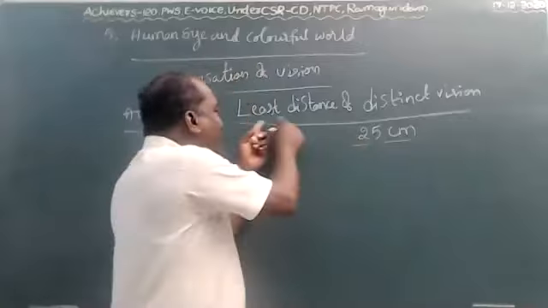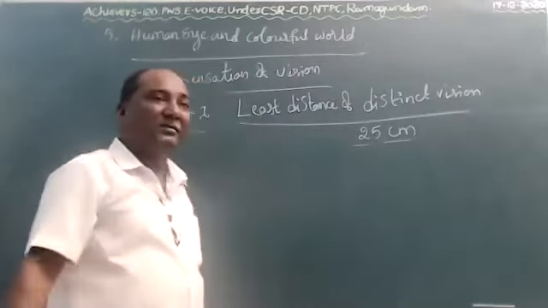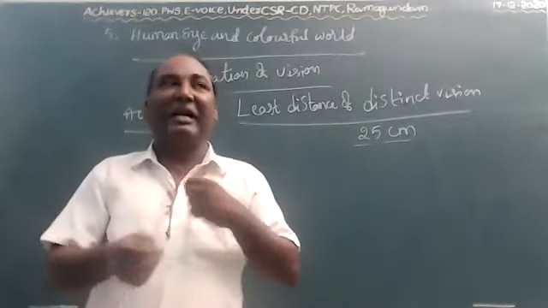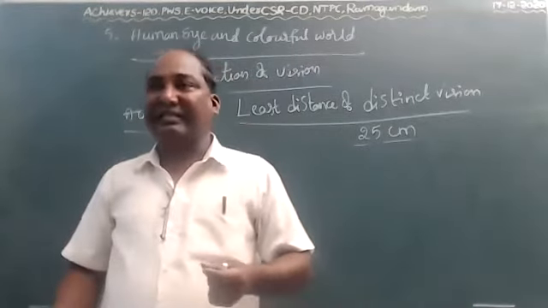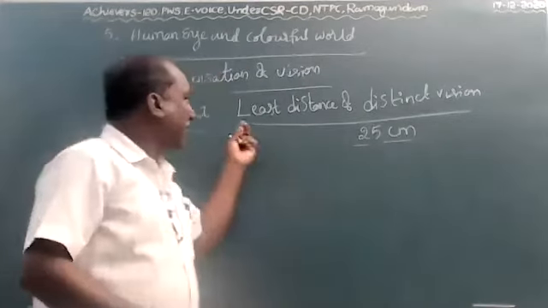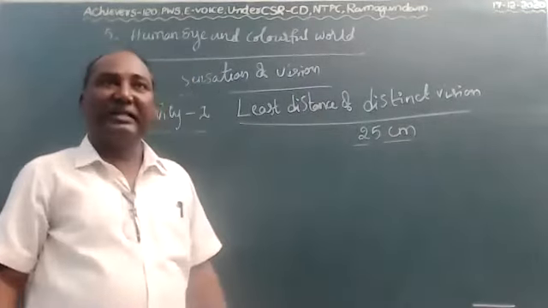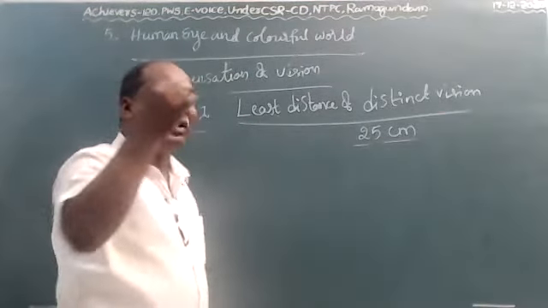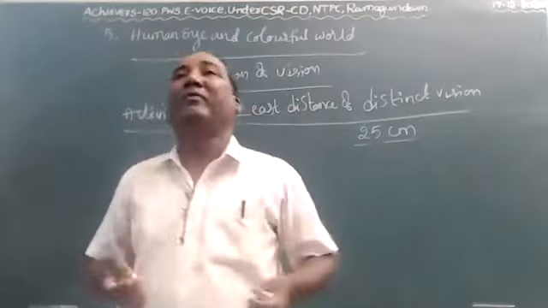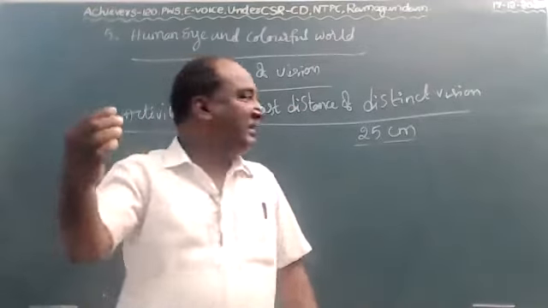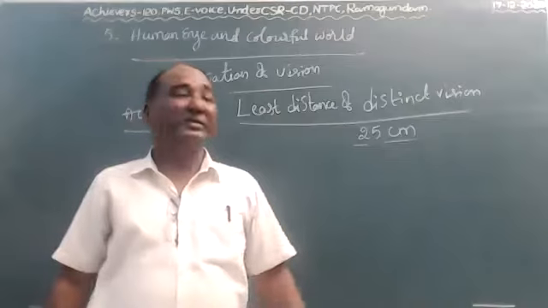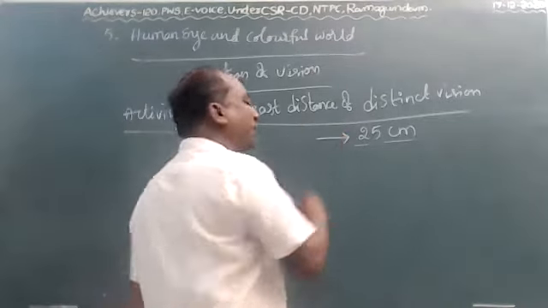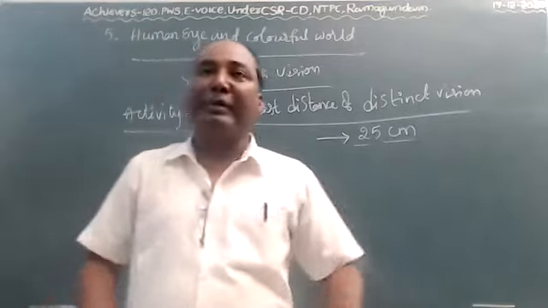The least distance of distinct vision is the minimum distance at which we can see the object and read the text. That distance is called the least distance of distinct vision. At a minimum distance, we can read the content without straining our eyes. That is called the least distance of distinct vision. So for a good healthy person, it is 25 centimeters. It changes from person to person.